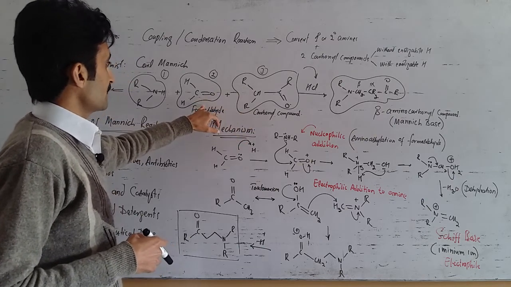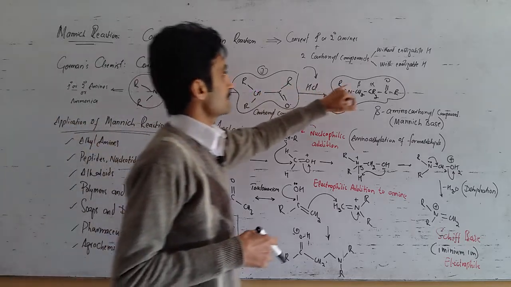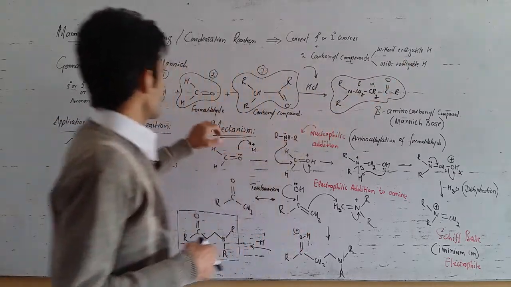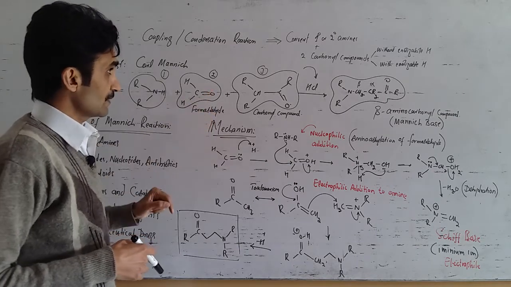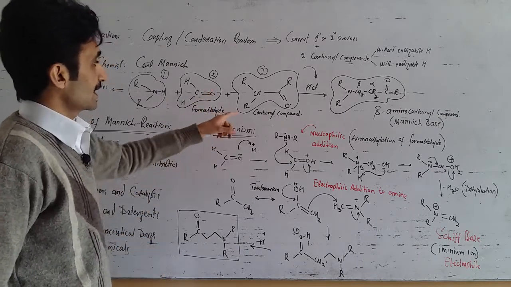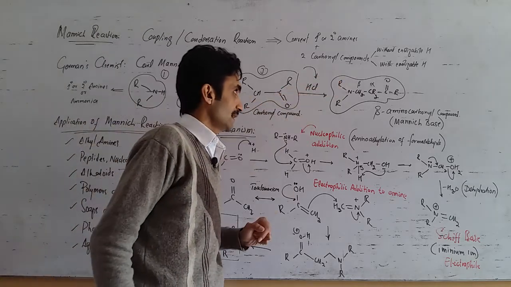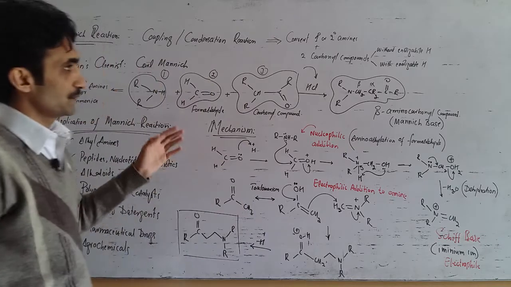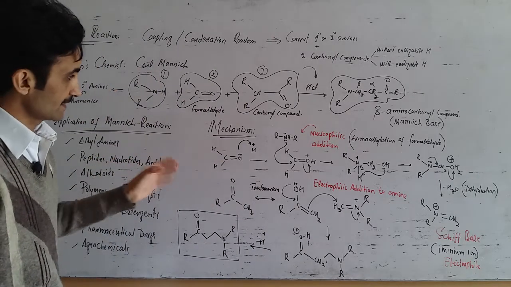One of the carbonyl compounds does not have any enolizable hydrogen, in other words formaldehyde is without enolizable hydrogen, whereas the other carbonyl compound such as this one has an enolizable hydrogen atom, which is very important. We will see the role of the enolizable hydrogen in the reaction mechanism.